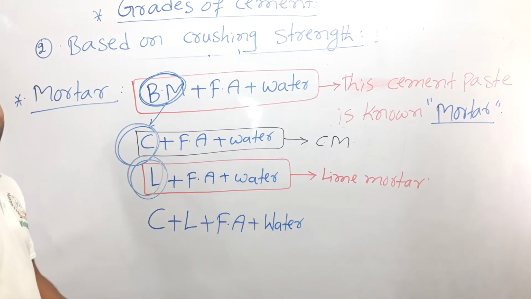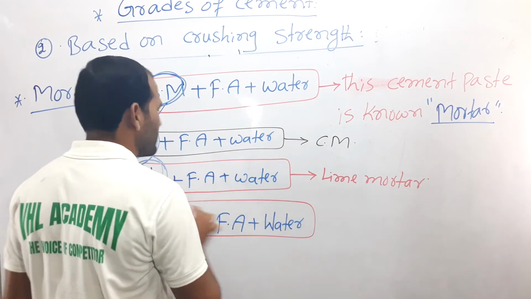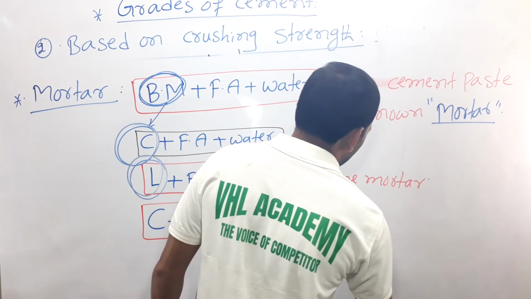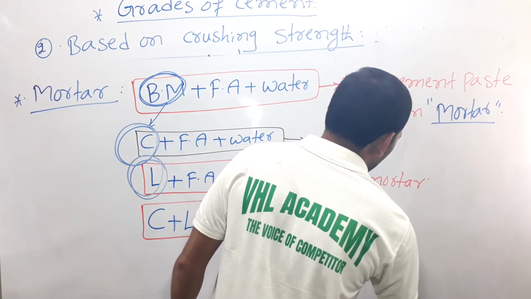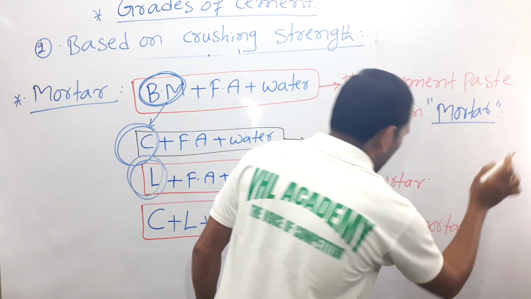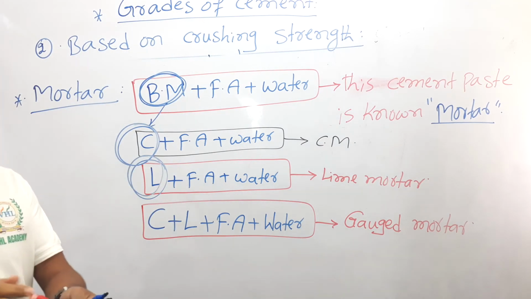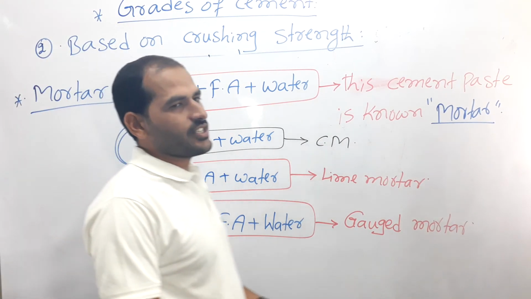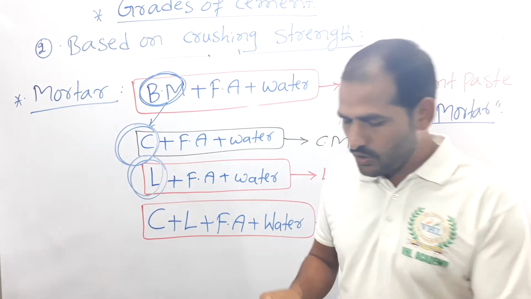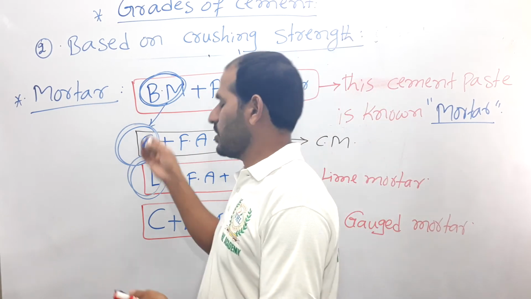This is called gauged mortar. This gauged mortar is used in underwater concreting also, right? So this is the mortar.